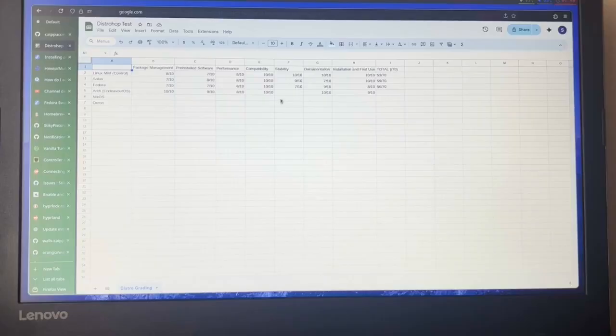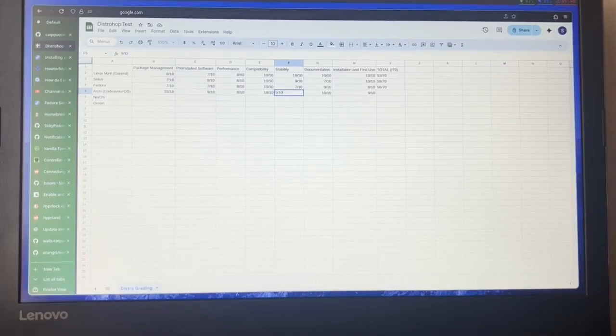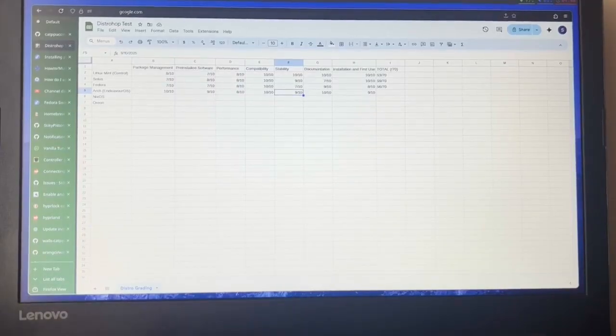But anyways, we have to grade the stability of Arch. Now I'm gonna give it a 9 out of 10. Because while nothing happened to me during the challenge, I do know that if you install a lot of AUR packages, you can just straight up brick your system. So that is something to be aware of.